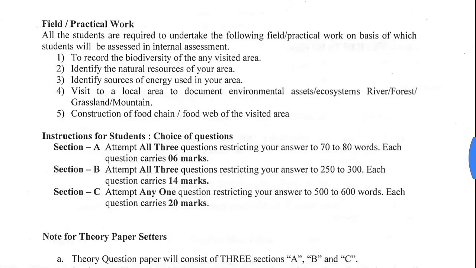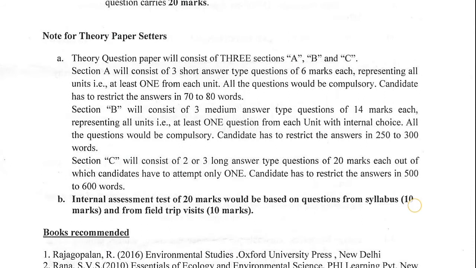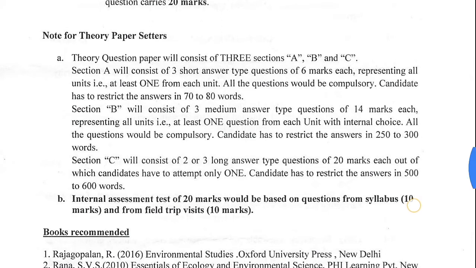The pattern of examination for EVS will be like this. Theory question will consist of 3 sections A, B and C. Section A will consist of 3 short answer type questions of 6 marks each, representing all units, at least 1 question from each unit. All questions would be compulsory. Candidate has to restrict the answer in 70 to 80 words.